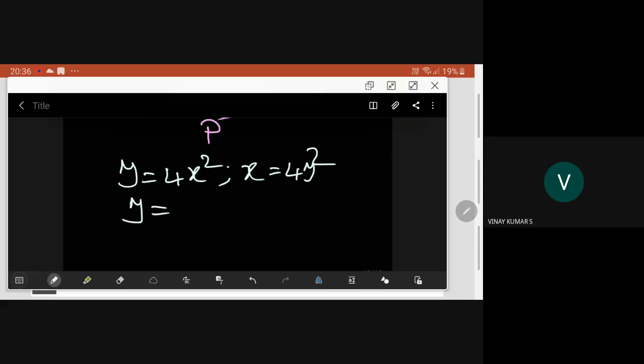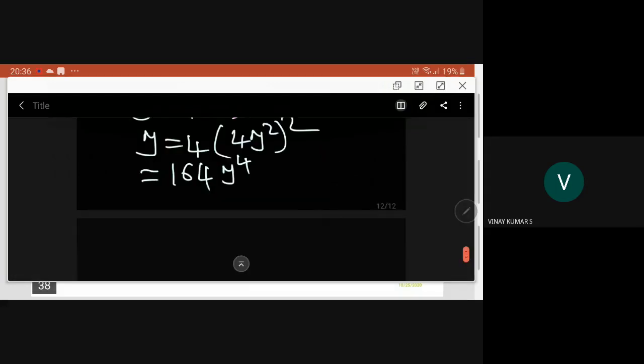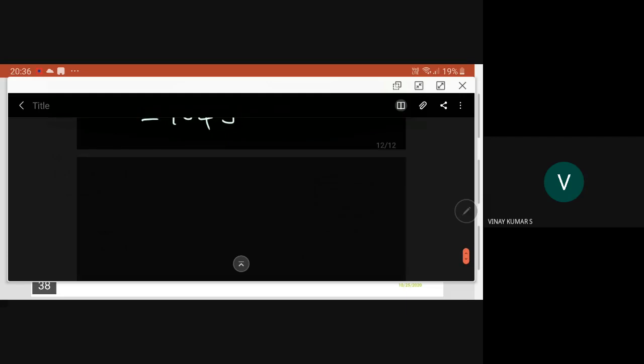Y is equal to 4 into 4y square whole square. So that is 16 into 4 y power 4, y power 4.